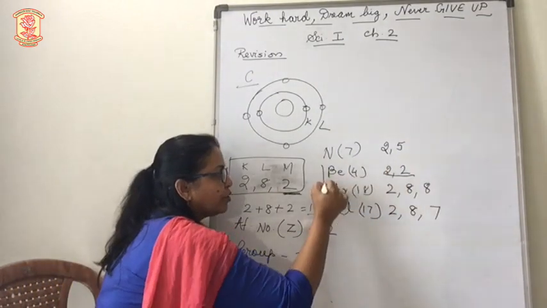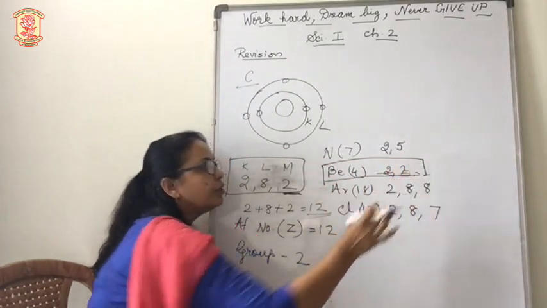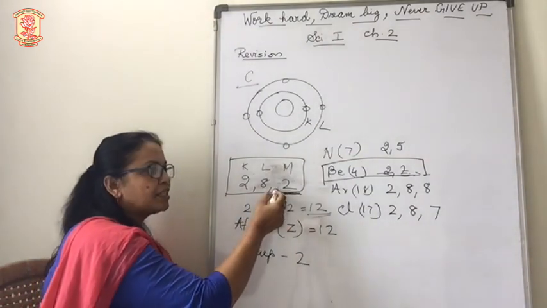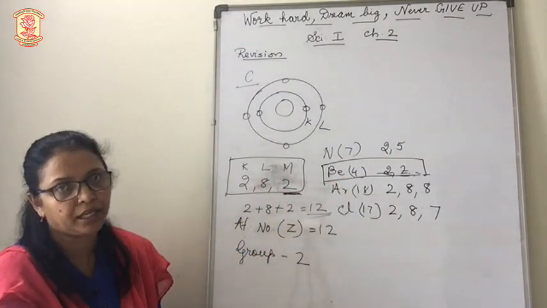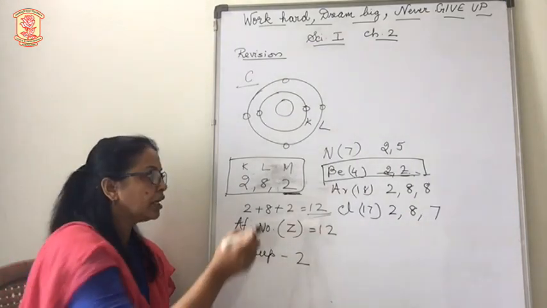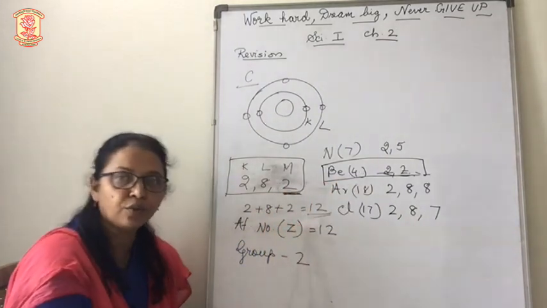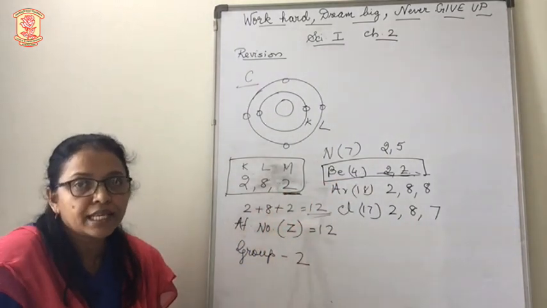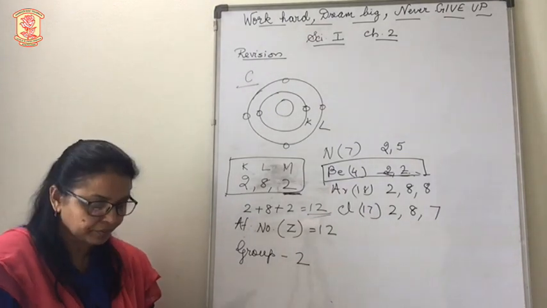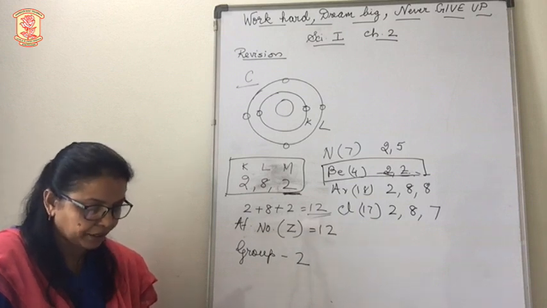For beryllium, in the outermost orbit there are 2 electrons, and therefore this atom will resemble beryllium. Why? Because the given atom has 2 valence electrons. Beryllium also has 2 valence electrons. Therefore this atom will resemble beryllium. Understood? Well, that is question number 3.